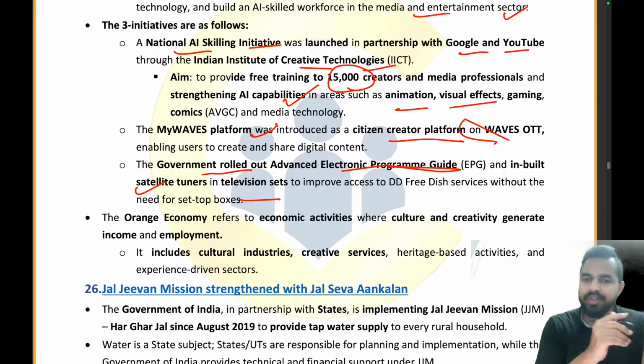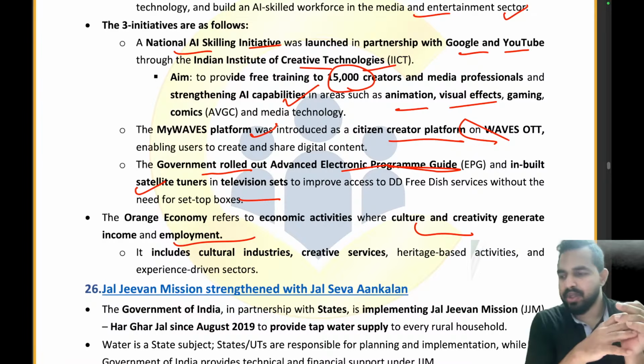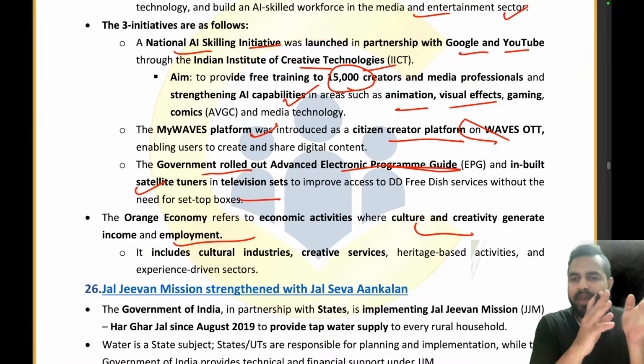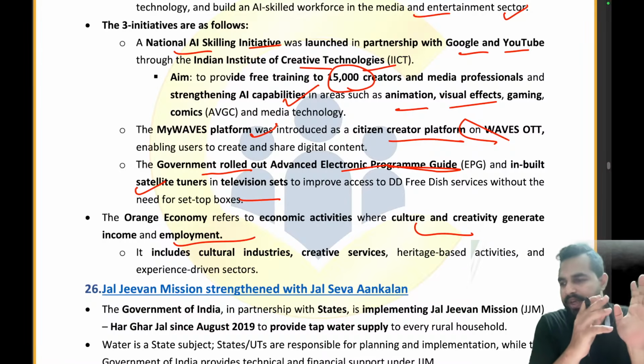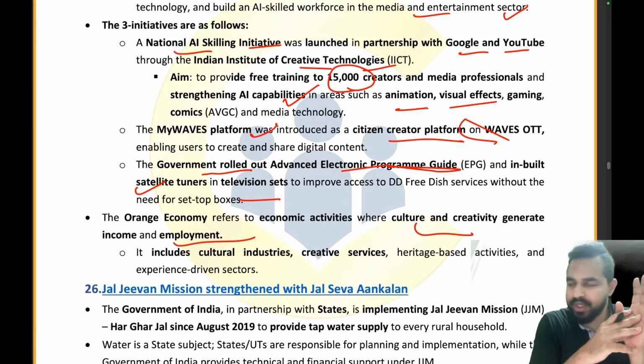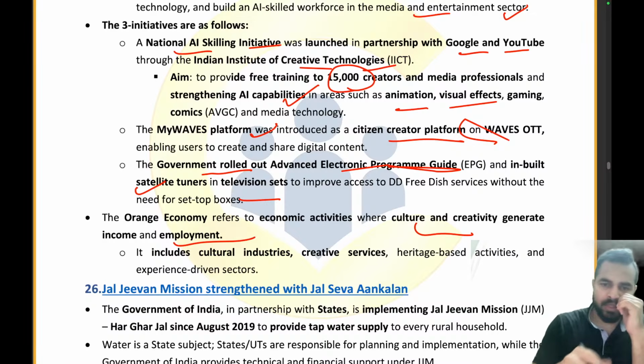Now the orange economy is where culture and creativity generate income and employment. So the orange economy is that economy where we generate income through culture and creativity, like cultural industries, creative services and heritage based activities. So these are the three initiatives. Please tell me one by one what the three initiatives are. National AI Skilling Initiative, then the My Waves platform, and then the Advanced Electronic Program Guide, AEPG. Clear everyone?